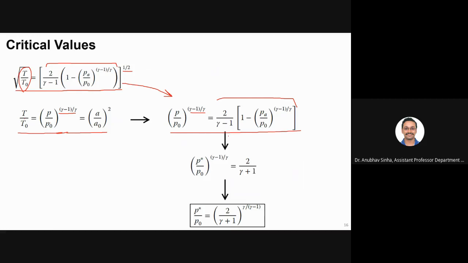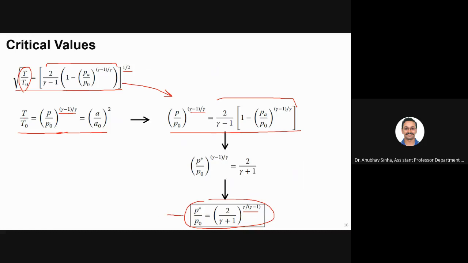Now, in this, if you do simplifications, you will end up with, instead of P, I also write P star. So with some algebraic manipulation, I can get P star by P naught is equal to 2 divided by gamma plus 1, to the power gamma by gamma minus 1.